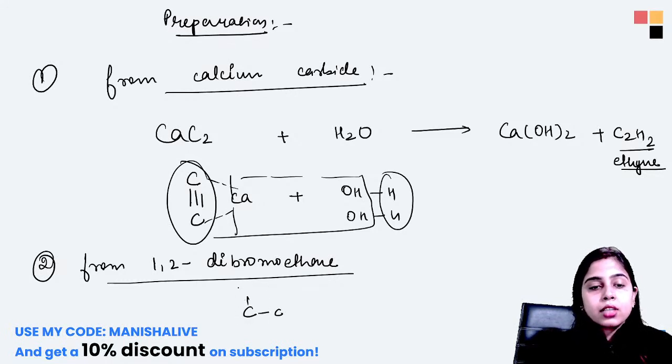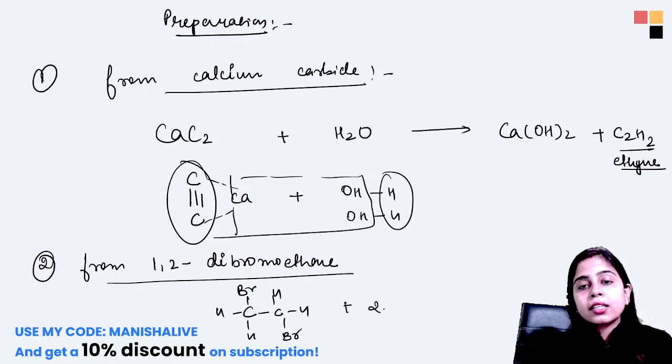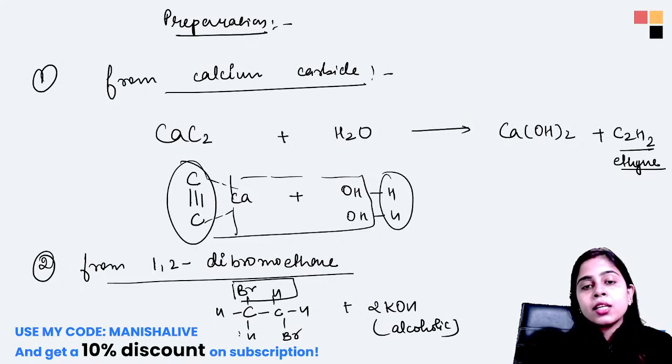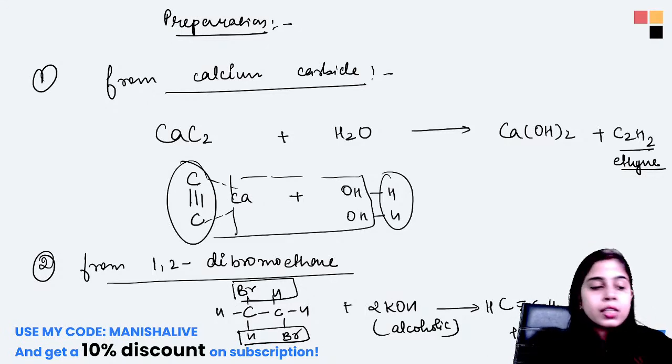We take dibromoethane like this, and we will react it with alcoholic KOH. So what will happen? The HBr will get removed from here. HBr will get removed from here. And your acetylene, that is your ethine, is formed, and KBr and water molecules will come out.